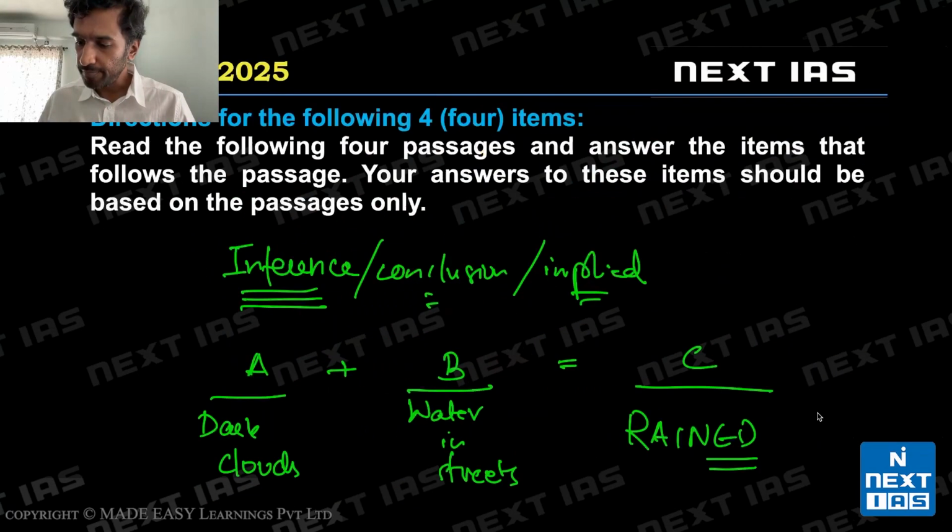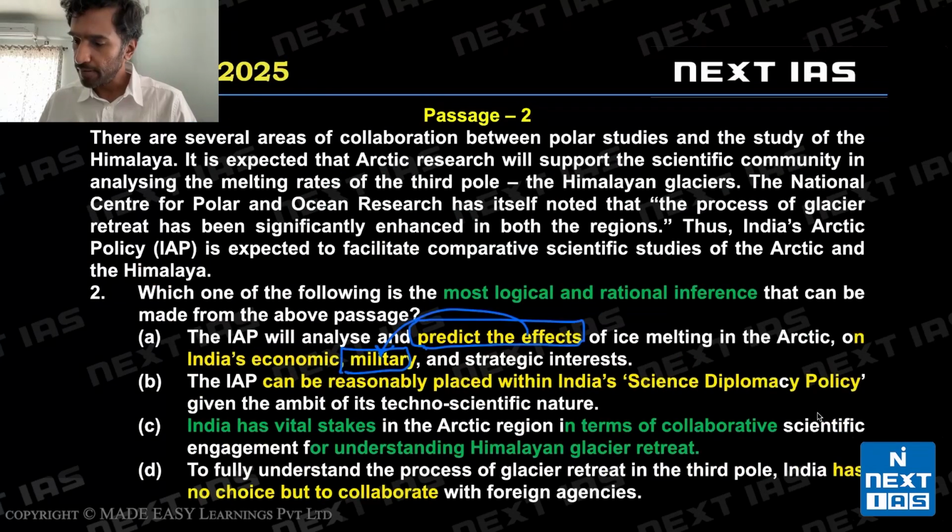If you remember, we needed evidence for each conclusion that we made, right? For "it rained," we needed both dark clouds and water in the streets. If we just had water in the streets, we can't say it rained. Or if we just had dark clouds, we can't say it's rained. So we needed both. The same way, here, we don't have anything to suggest that this prediction is going to affect India's military capacities from the passage, right? So option A is invalid.